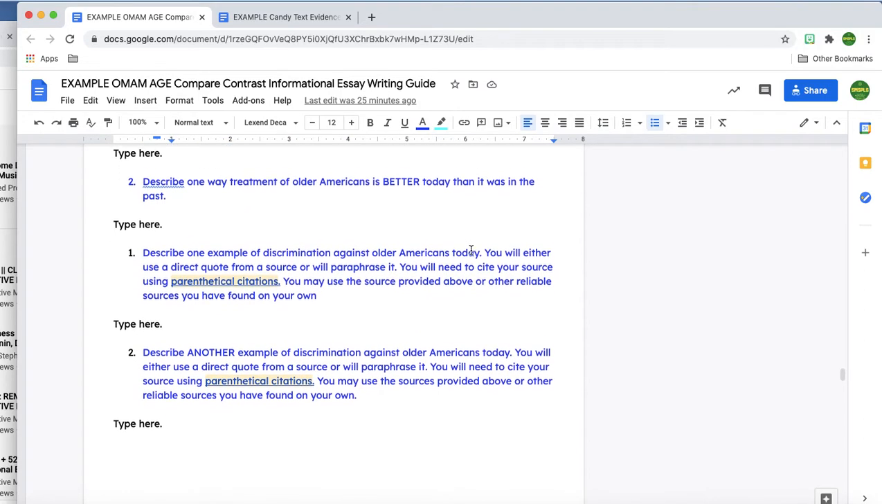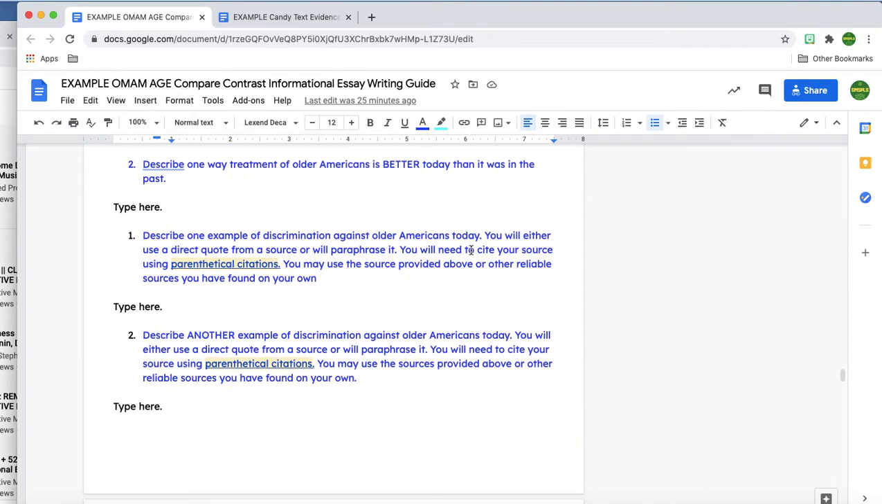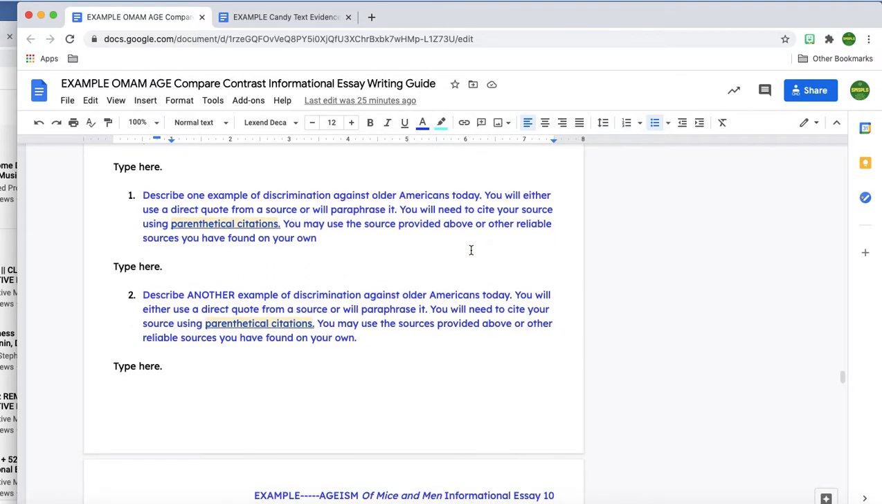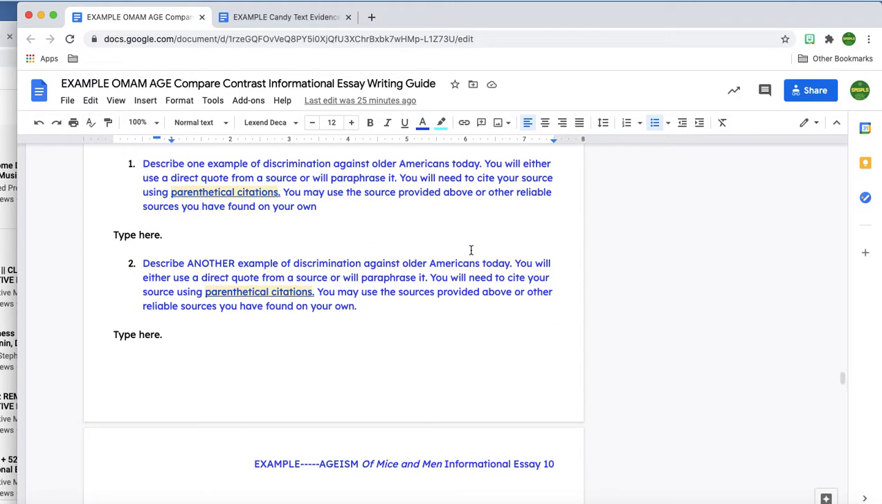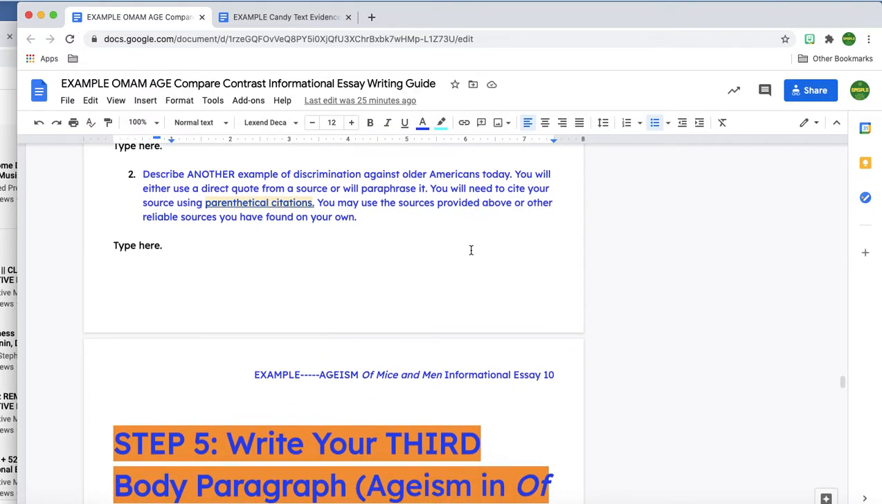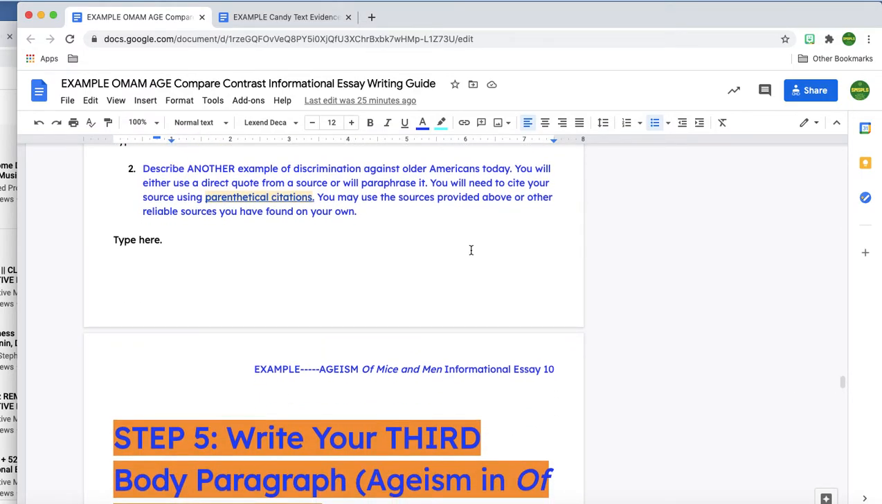All right, let's look what else I have to have information about. Describe one way treatment of older Americans is better than it was in the past. Now, I touched on this briefly in my other paragraph. If you've watched that video, I need to make sure I pick a different example than what I chose in my earlier paragraph. I need to make sure I have some information here about an example of discrimination against older Americans today. I'll either use a direct quote from a source or I'll paraphrase it, so I'm going to have to cite that. I'm going to need another example of discrimination against older Americans today, and I'll either use a quote or I'll paraphrase, but I have to have citations.